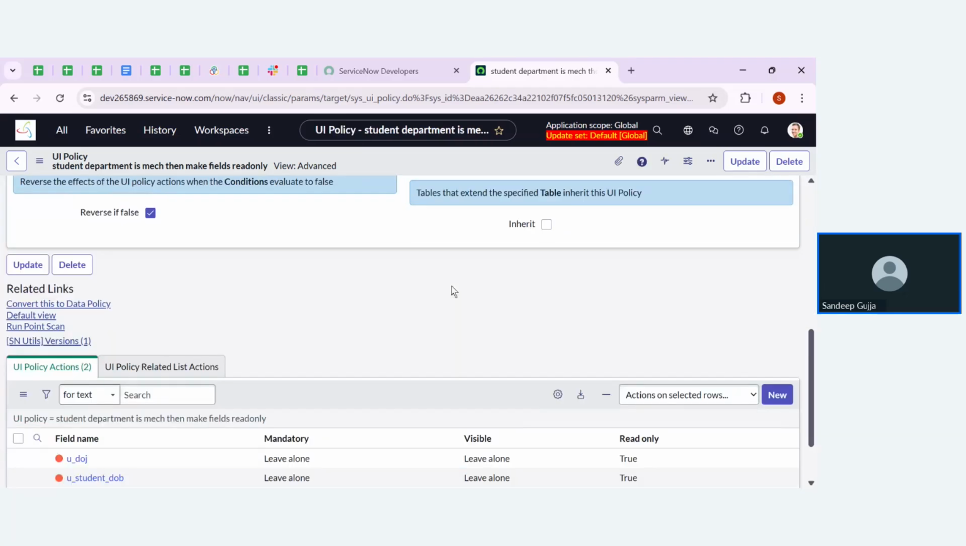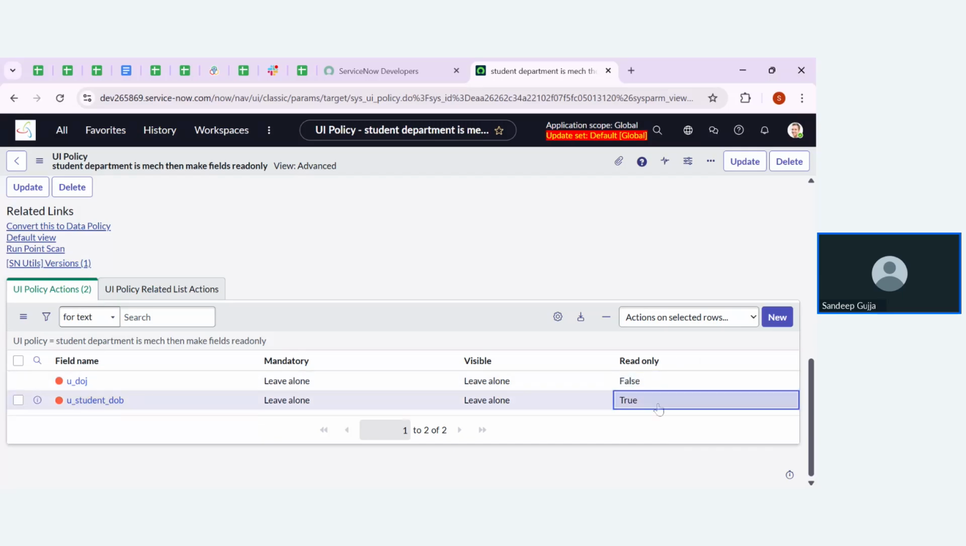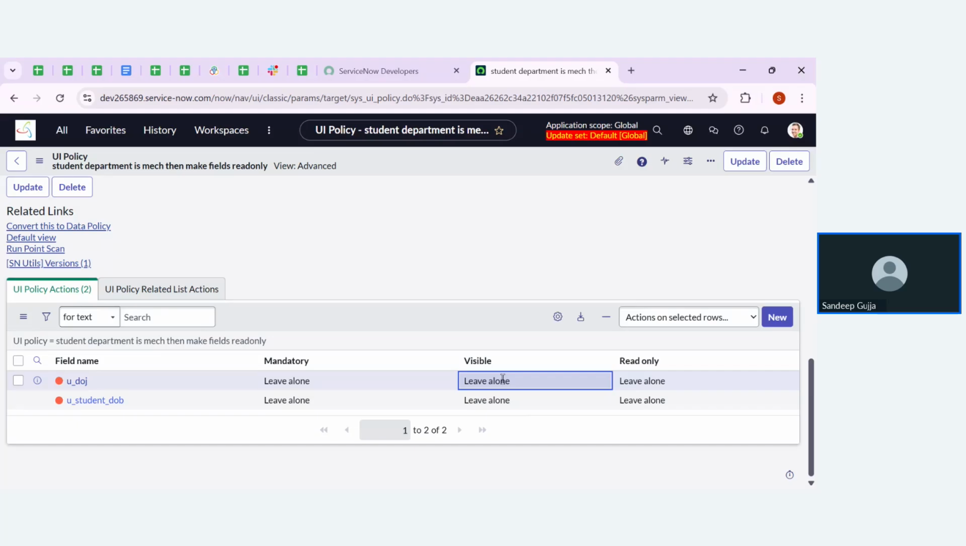So I'm going to change the configuration. Instead of making this particular field read only, I'm making this false, or leave alone. Leave alone is also fine, or false is also fine. Both are the same thing. Now I am going to hide the fields. For that, let me select visible as false. Click on save edit. Now let me update the configurations.